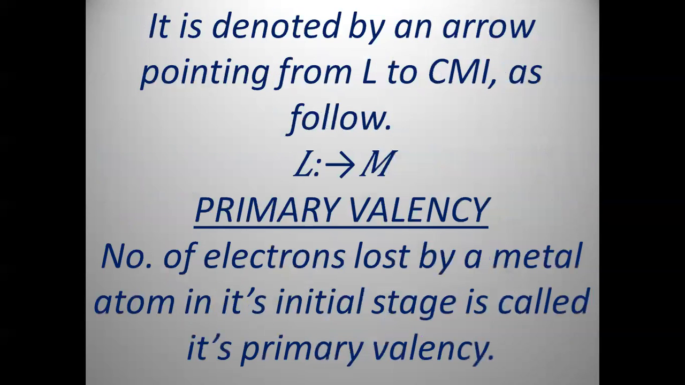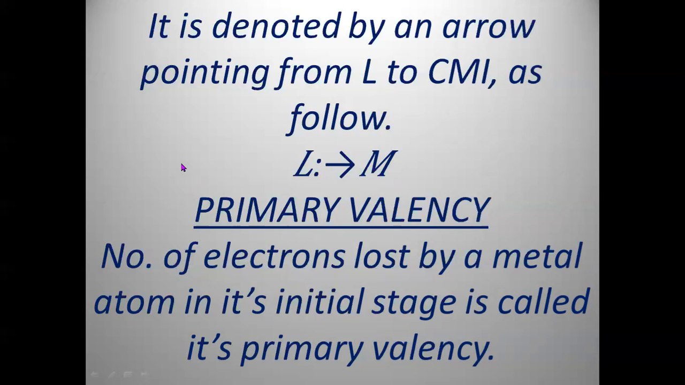And this bond is denoted by an arrow mark. This arrow mark is used to denote a coordinate covalent bond, or dative or coordinate bond. The direction of the arrow is from ligand to metal, which shows that the ligand is donating the pair of electrons and the metal is accepting the pair of electrons. So the tail should be towards the ligand and the head of the arrow should be towards the metal ion.